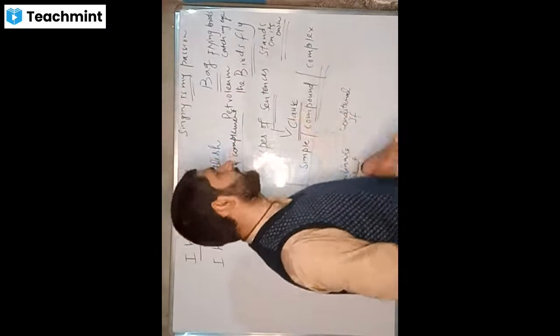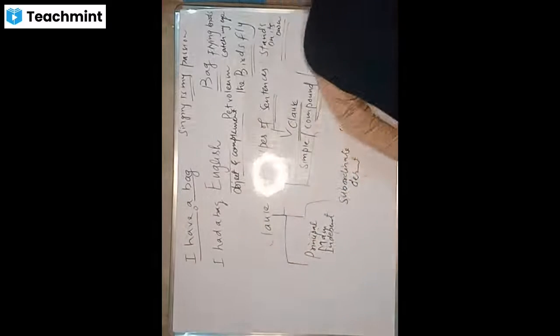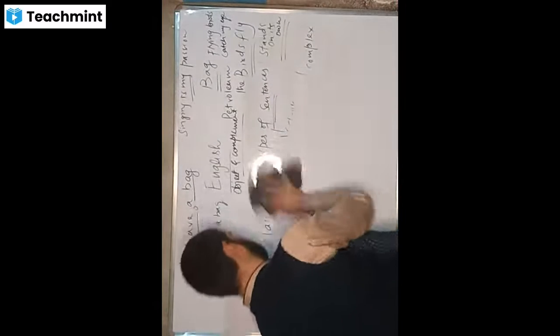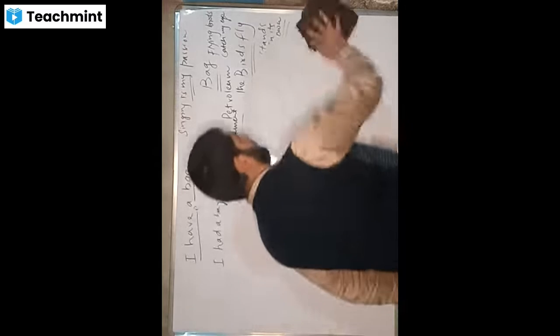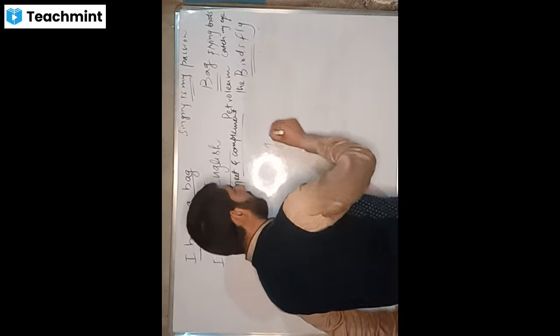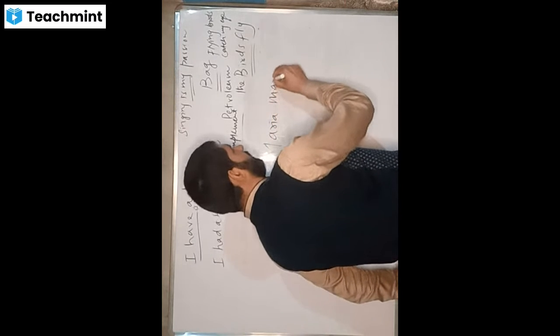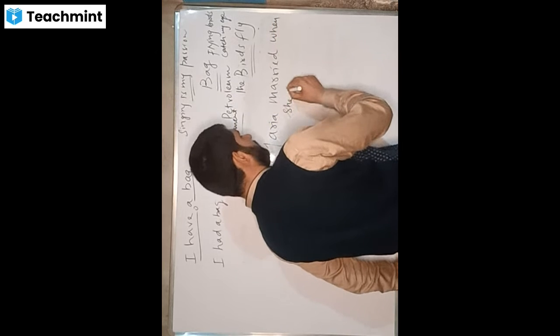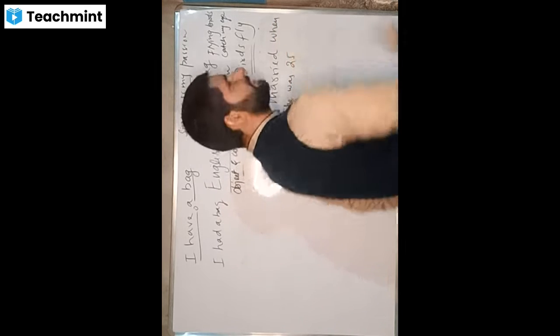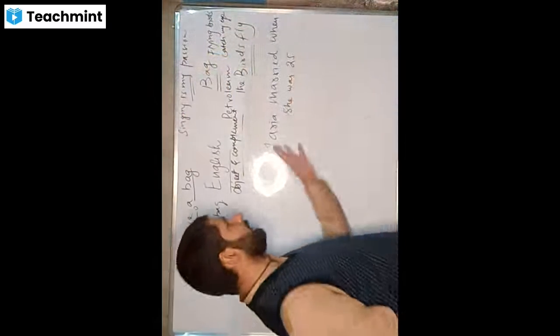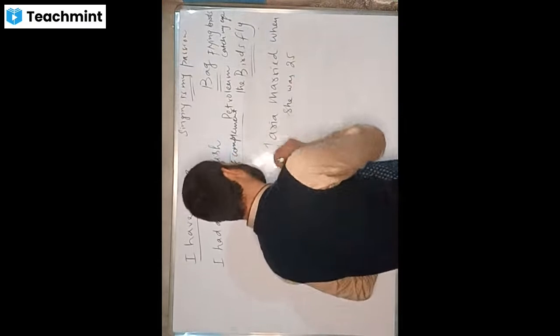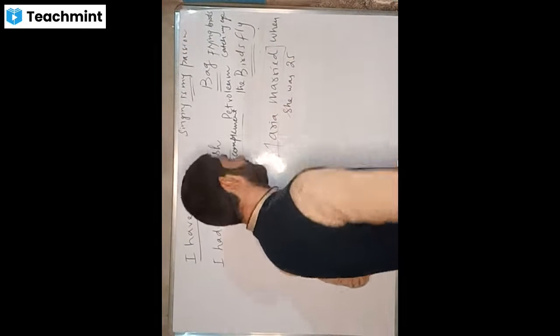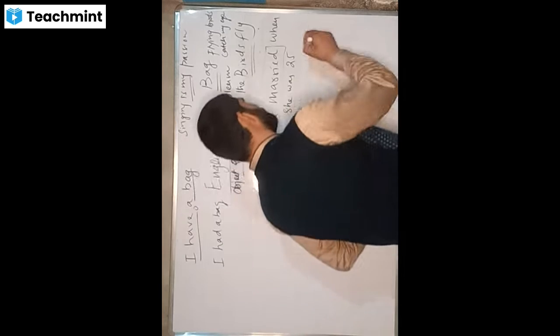For example, Maria married when she was 25. What does it mean? Maria is a girl who married at the age of 25. These are two clauses. One is Maria married. Second is she was 25.